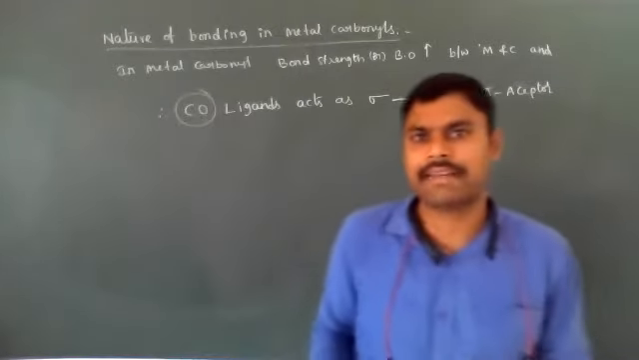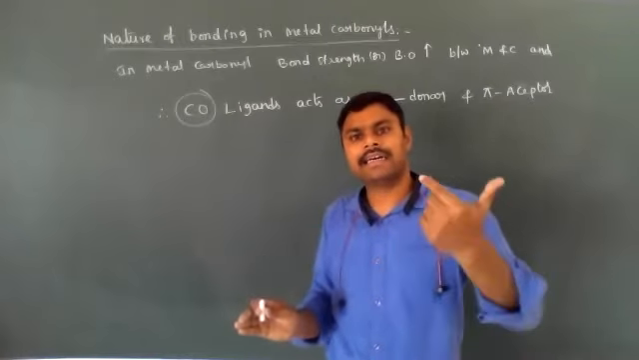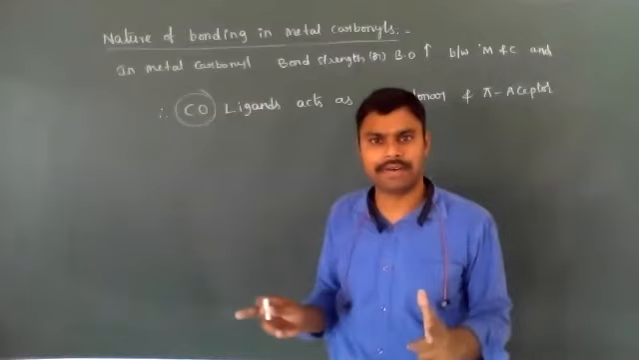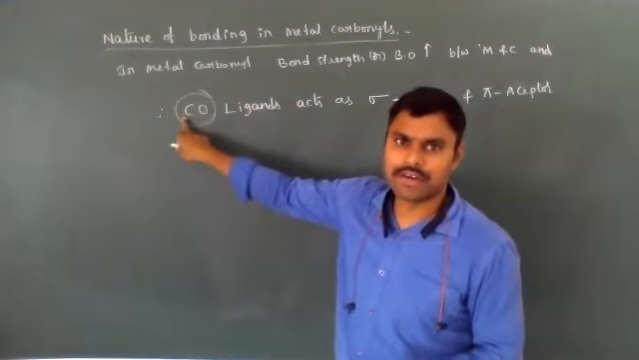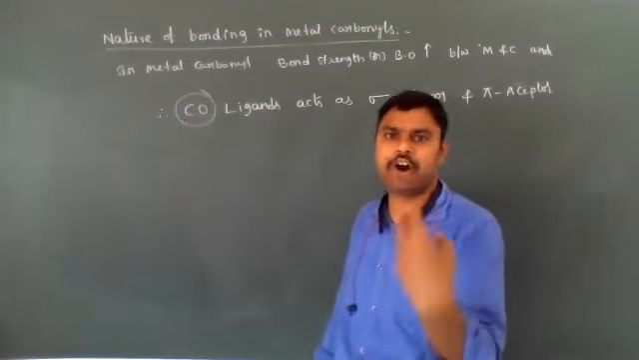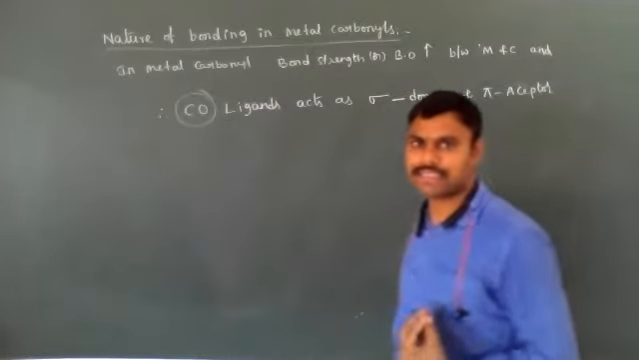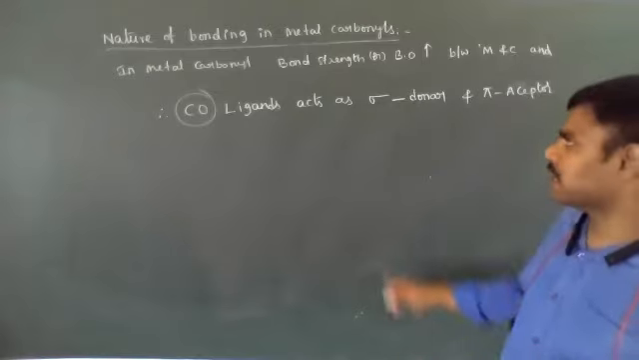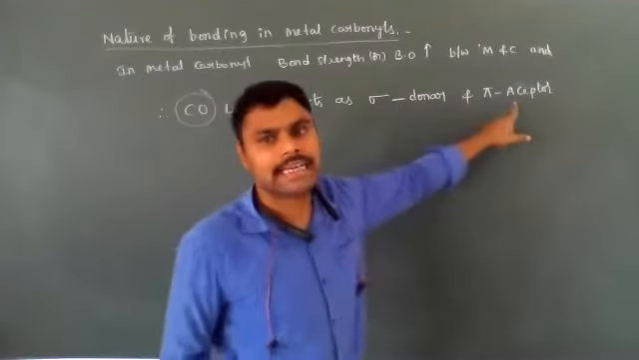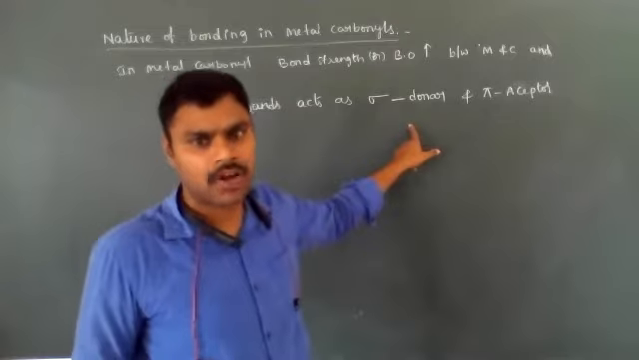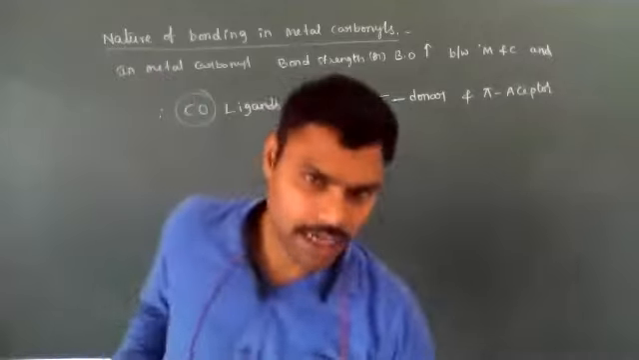So what is the nature of bonding in metal carbonyls? Between the metal and carbon, a sigma bond and a pi bond are present. The sigma bond is formed due to the donation of a pair of electrons from the CO ligand to the central metal atom. The pi bond is formed by the back bonding effect. That's why the CO ligand is also known as a sigma donor and pi acceptor. It is very, very important. Okay, this is about metal carbonyls.